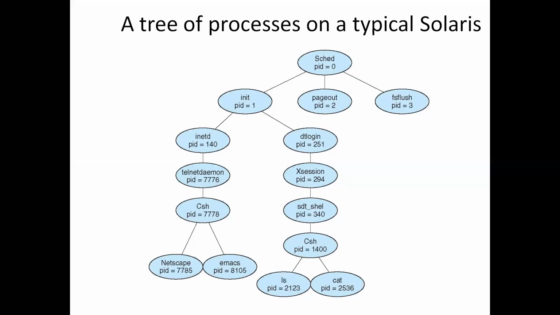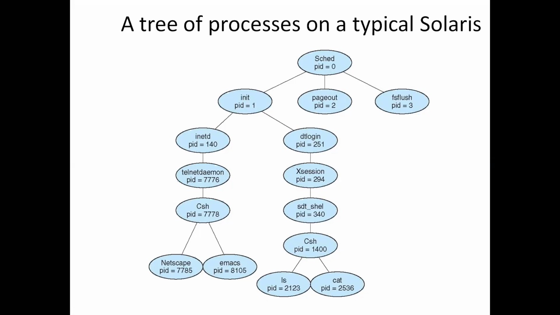These are responsible for networking services like telnet and ftp. The inetd is responsible for networking services, whereas dtlogin is responsible for the process representing user login sessions. These inetd and dtlogin are children of the init process. When a user logs in, this dtlogin creates an X window session.